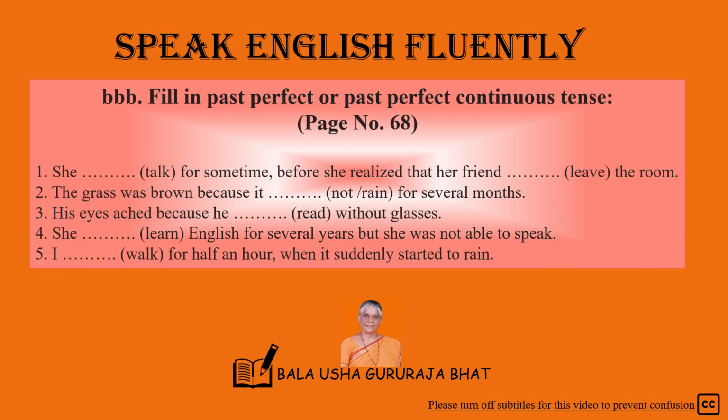Page 68. BBB. Fill in past perfect or past perfect continuous tense. First one. She had been talking for some time before she realized that her friend had left the room. Second one. The grass was brown because it had not rained for several months. Third one. His eyes ached because he had been reading without glasses.